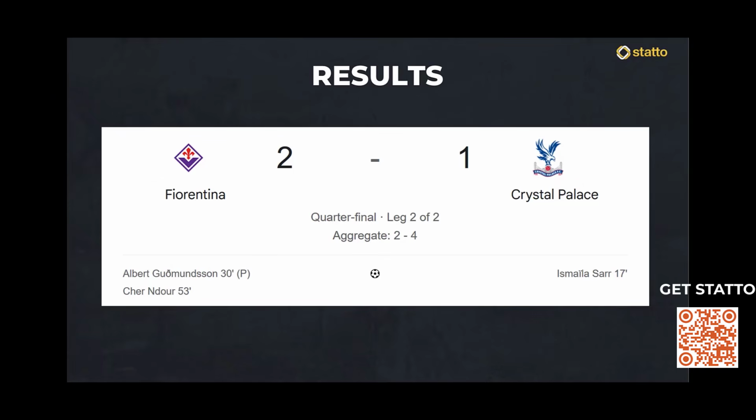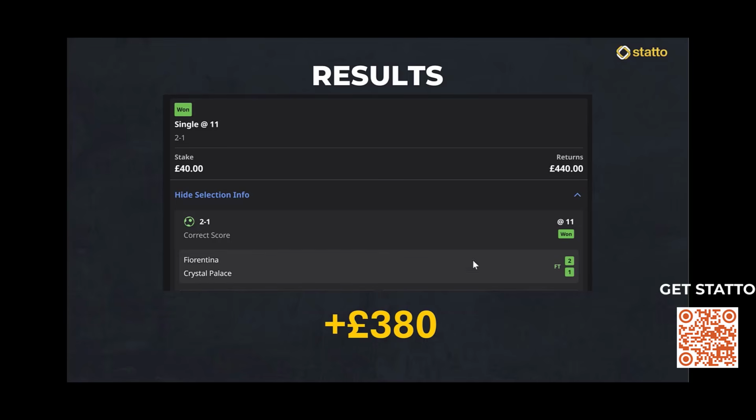End of the game, and this one was a good one for us. It finished with a 2-1 win to the home team. It was very, very close. 2-1 on 54 minutes, and they hung on to the 2-1 win, which was our anchor score also. So we made 440 on the anchor score, minus 60 from the other bets, which gives us a return of 380 on this game. So a very good example of hitting our anchor score. That's the main plan. Although, ironically, if we had hit the 2-2, one of our secondary scores, we actually would have made more. Anyway, very good call on this one, with a good win for the home team.